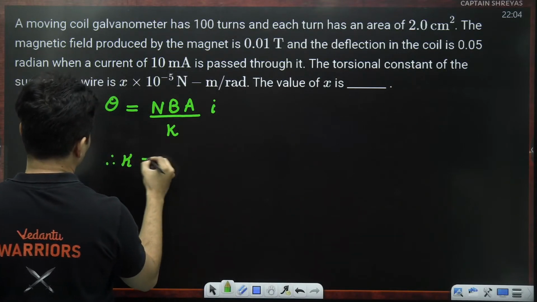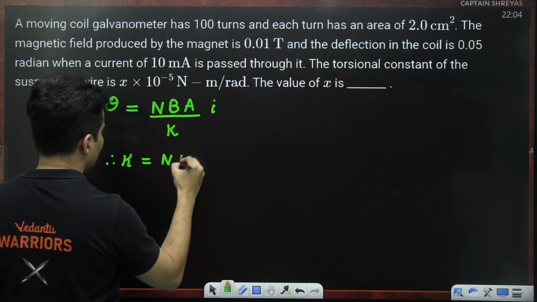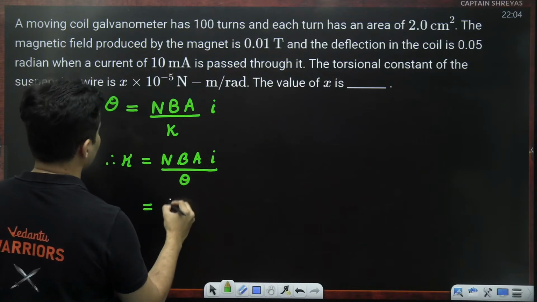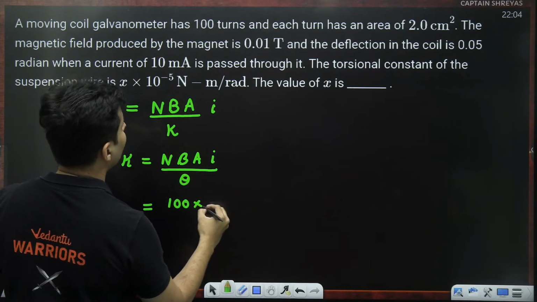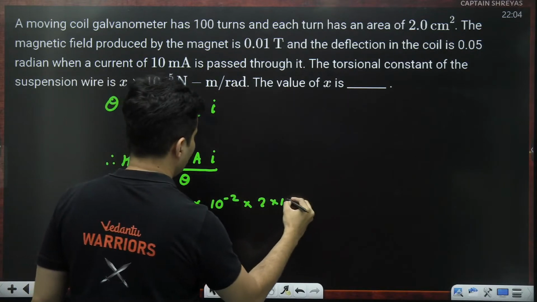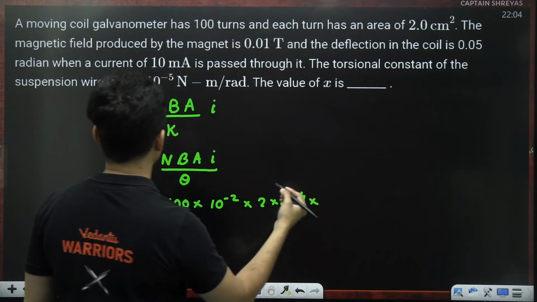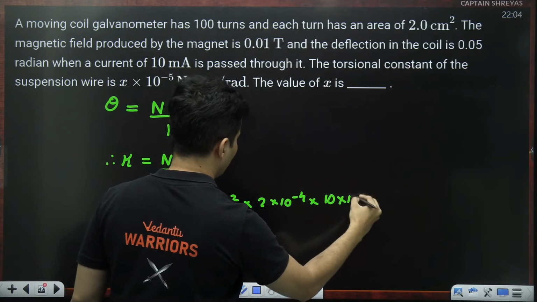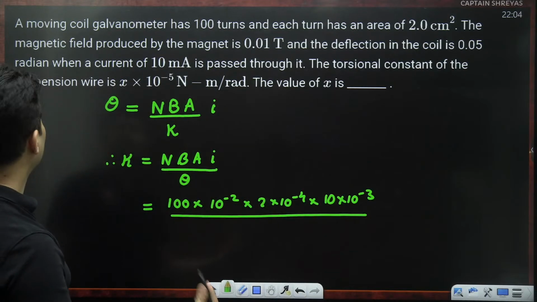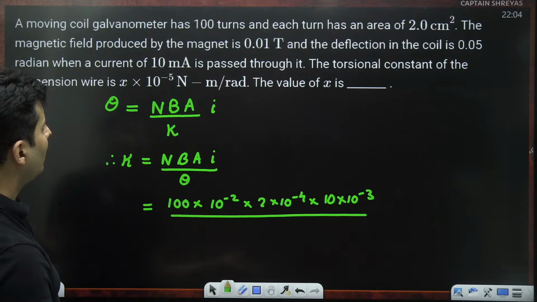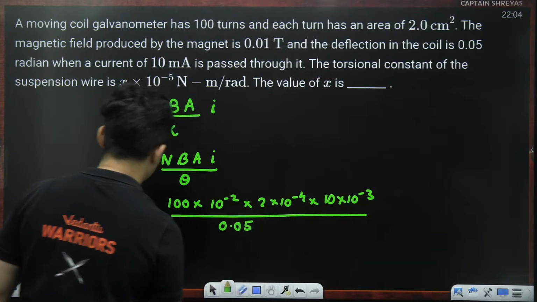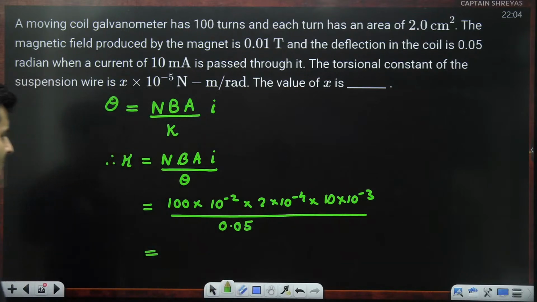Therefore, the torsional constant is number of turns, field, area, current divided by the angle. Number of turns 100, magnetic field 10 to the power minus 2, area of cross section 2 into 10 to the power minus 4, current 10 milliamperes, so 10 into 10 to the power minus 3, whole thing divided by theta, it's in radians. Theta is 0.05 radian. That's it, you will get the answer.